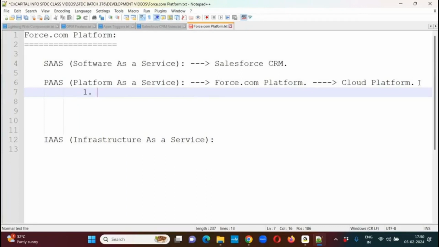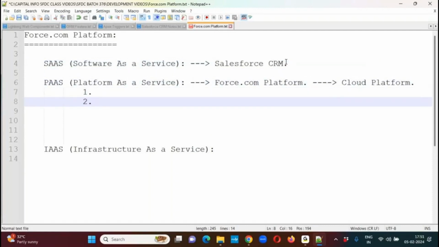By default, as part of SaaS, Salesforce has given a ready-made application called Salesforce CRM. So many clients are using Salesforce CRM. Now tell me, are all the clients following the same terms and conditions? The same business principles? No. Client to client, business to business, company to company, the business strategies will be different. Business processes will be different here. The terms and conditions will be different here. So according to the business, we need to customize this application. Whatever features are given by Salesforce as part of Salesforce CRM, we can customize them according to the business requirement. That is the first one.